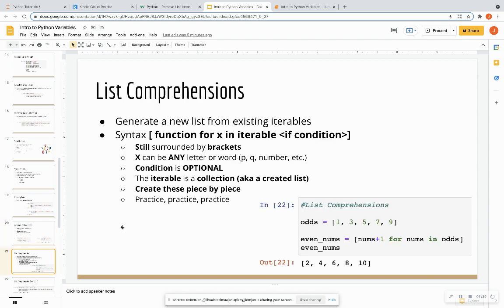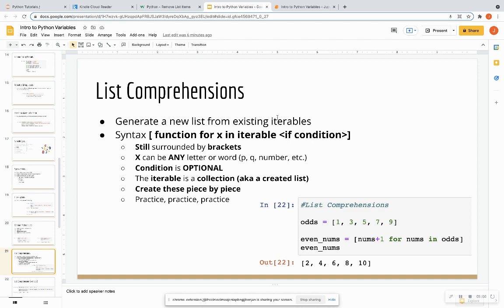So now we're going to get into list comprehensions, which takes a minute for most students to comprehend. So we're going to go through multiple examples of this. Feel free to pause the video, open up a blank Jupyter notebook so that you can try list comprehensions on your own. We're going to have tons of examples that we're going through. So you can generate a new list of items from existing iterables. And an iterable is just a fancy word for another list.